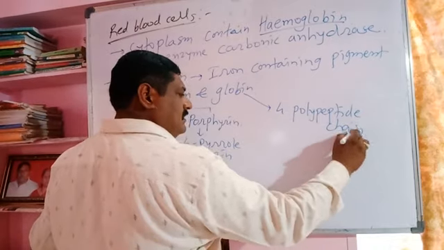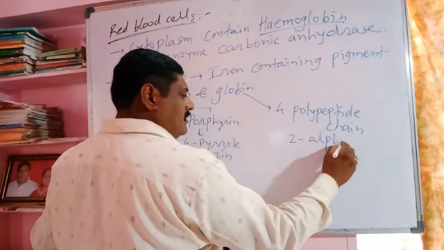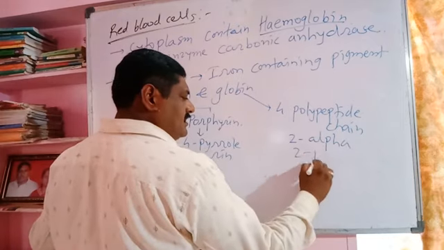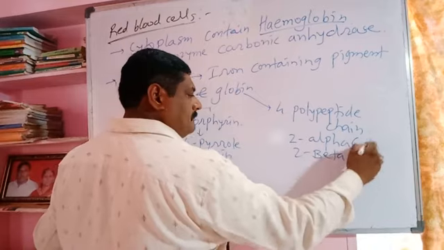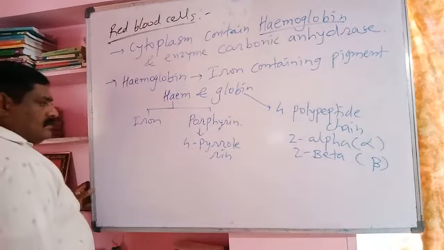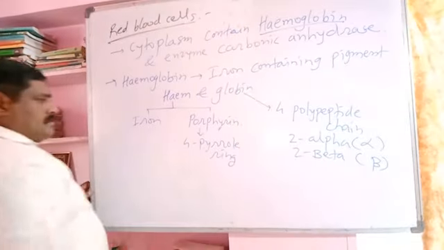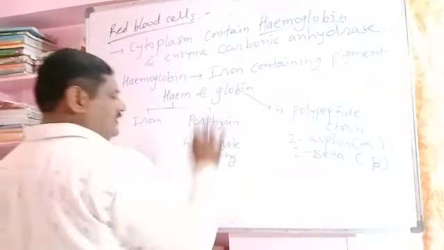Two chains are called alpha chains and 2 chains are beta chains. So the iron porphyrin structure is called heme, and heme is attached with globin.